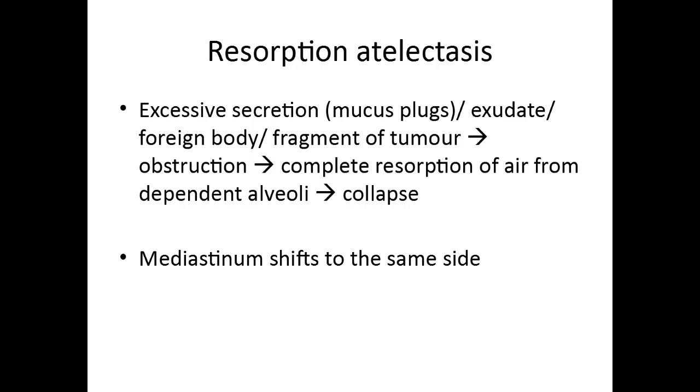So there's a flow chart here I have put for you. So excessive secretion, mucus plugs or exudates or foreign body or a fragment of a tumor. So once this blocks one particular site in the airway, distal to it what happens is air is completely resorbed, and because the air is completely resorbed from the alveoli, there is collapse of the portion of lung that is supplied by that particular airway. In resorption atelectasis, mediastinum shifts to the same side to which collapse has happened. So if left lung has collapsed because of resorption atelectasis, then mediastinum will shift to the left side itself.